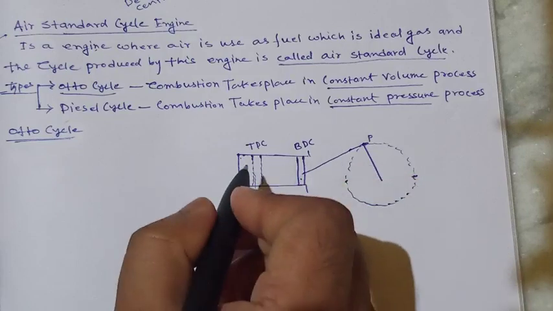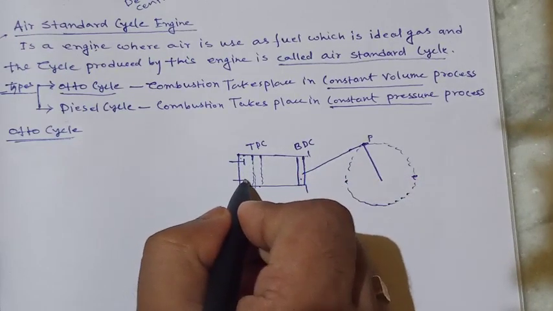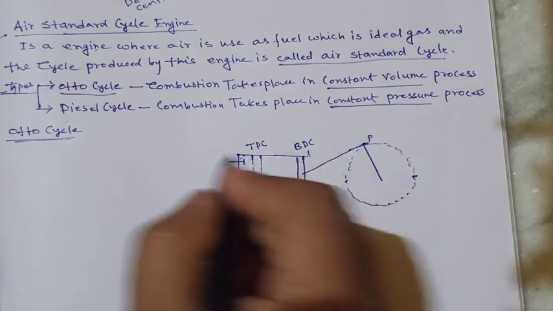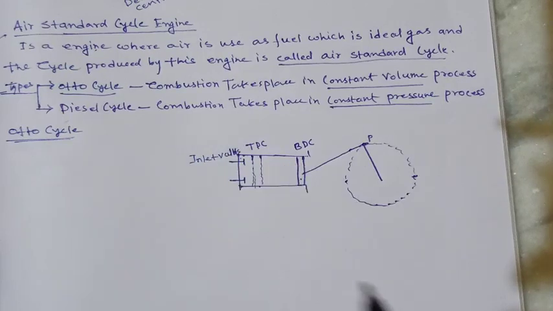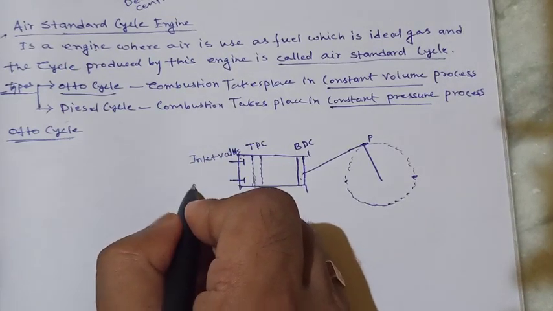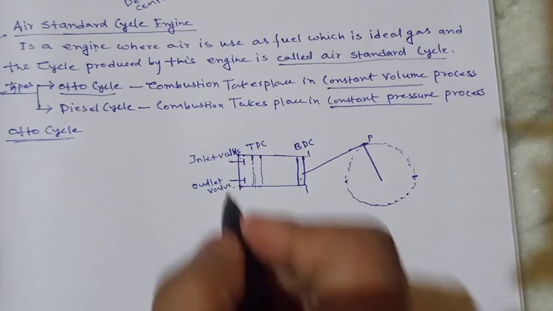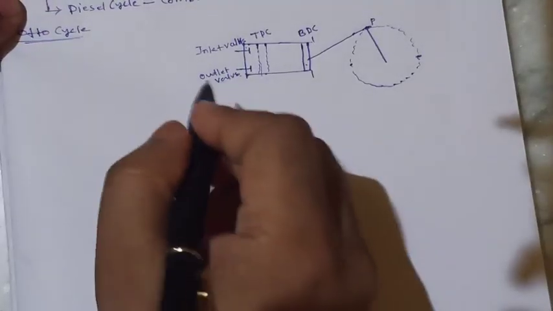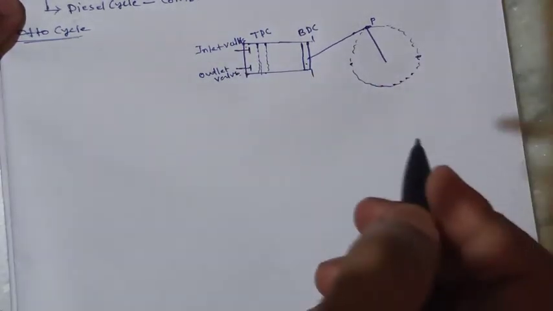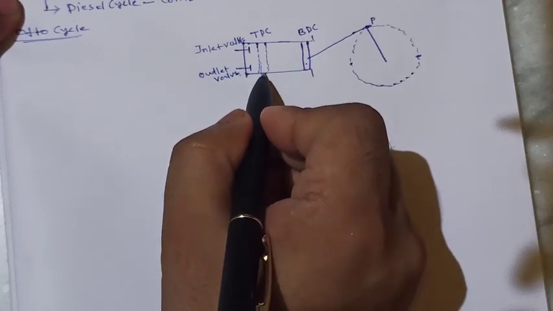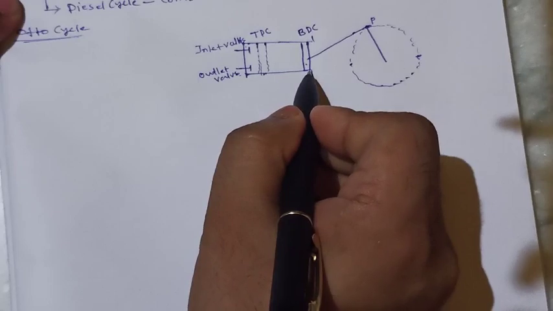First of all, we have to know there are two types of valves: the inlet valve and the outlet valve. First, the inlet valve is open and the piston is moving from TDC to BDC.